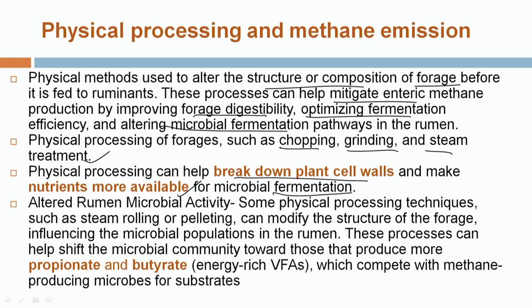Some of the physical processing also helps in the alteration of microbial activity, like steam rolling and pelleting, which can modify the structure of the forage and finally alter the microbial population. This process can help to shift the microbial population toward more efficient production of volatile fatty acids like propionate and butyrate, as we have discussed earlier.